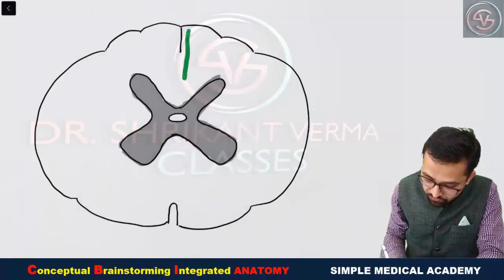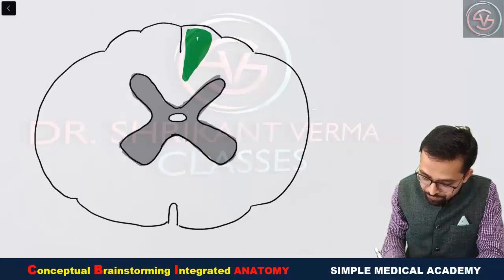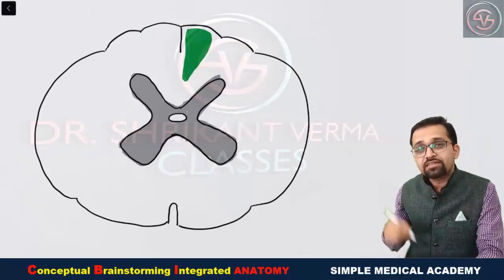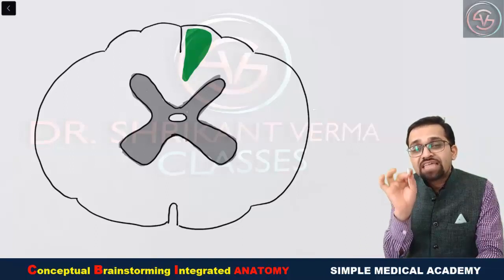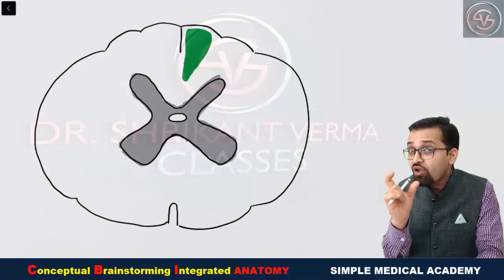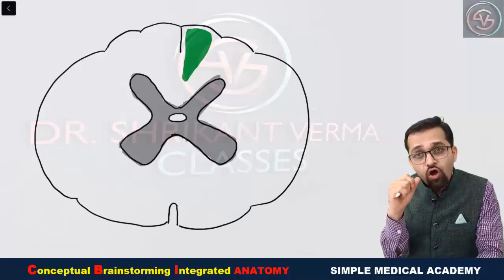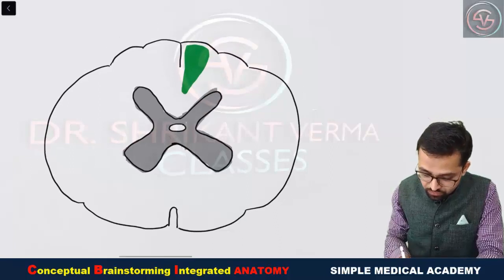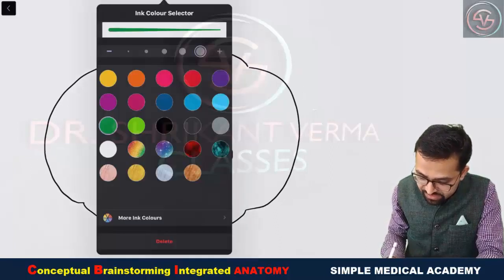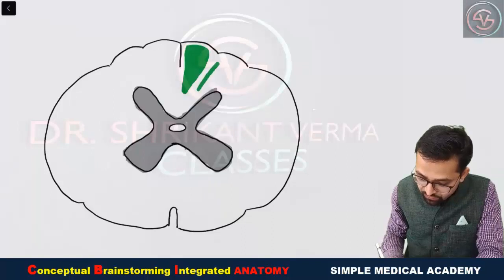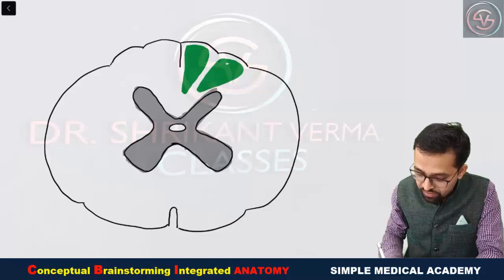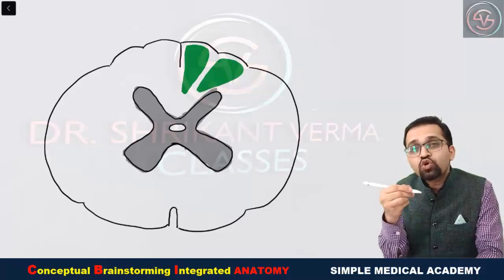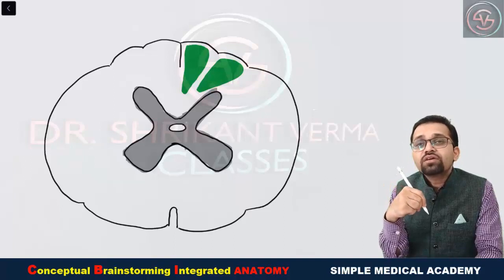On the posterior side there is one bundle of axons that is known as the fasciculus gracilis. We will observe that this will pass under the gracile tubercle of the medulla. That's why it is known as gracilis, and it is a bundle of axons. A bundle of axons is also known as a fasciculus. So this is the fasciculus gracilis on the medial side, and just lateral to it there is another bundle of axons, the fasciculus cuneatus. Fascicle means bundle of axons, and because it passes through the cuneate tubercle of the medulla, the term cuneatus is used.